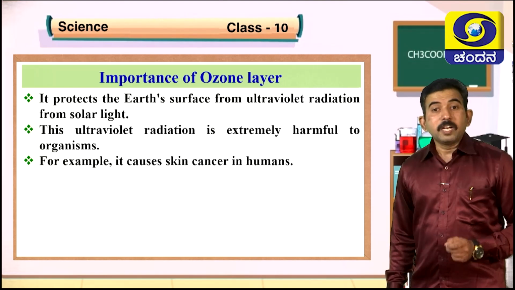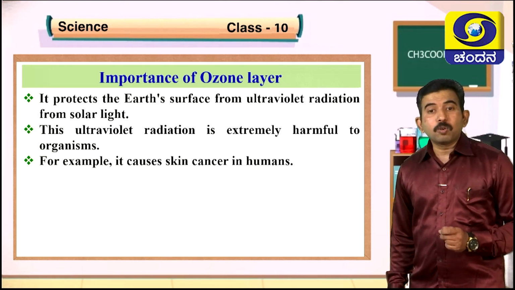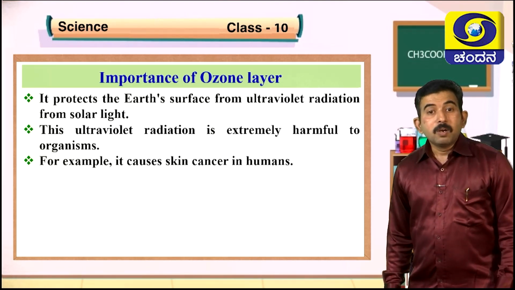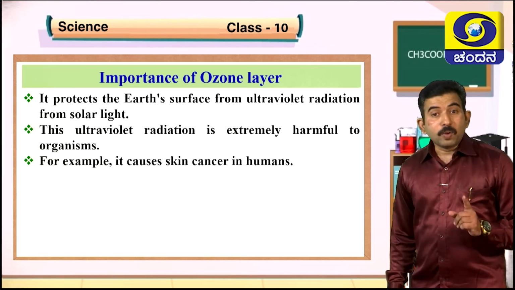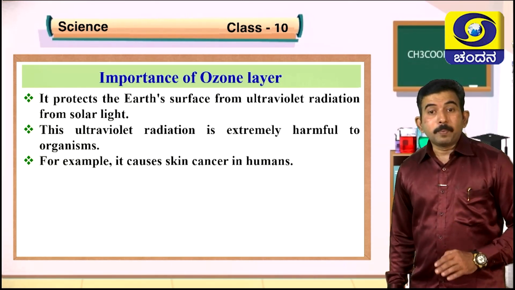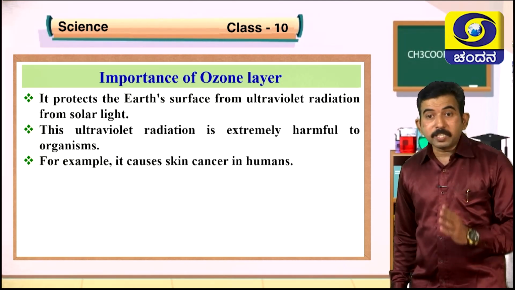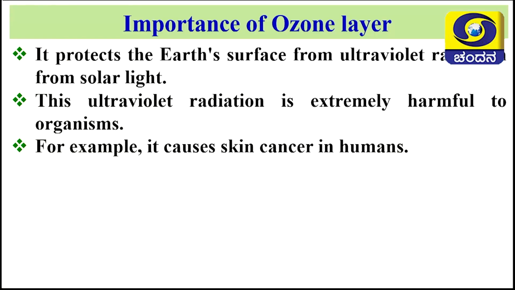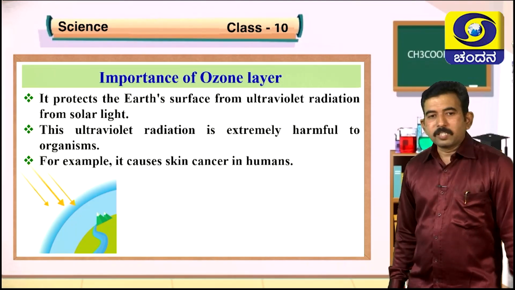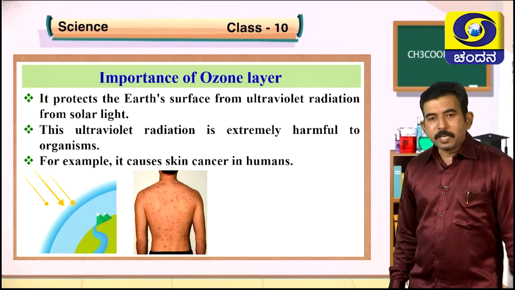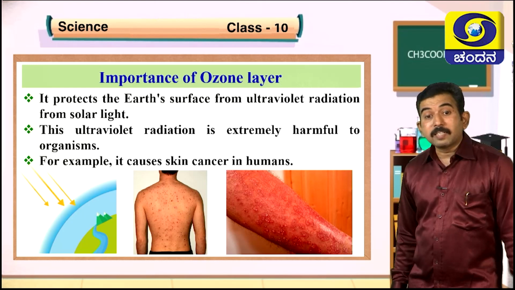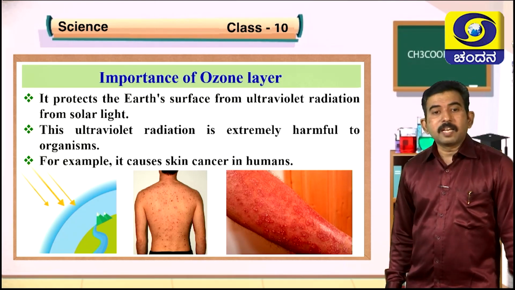Apart from this, it also affects the biogeochemical cycle. Hence, the ozone layer plays a very important role in preventing the ultraviolet radiation reaching the Earth's surface. You can see here skin irritation, even skin cancer, skin allergies, etc.